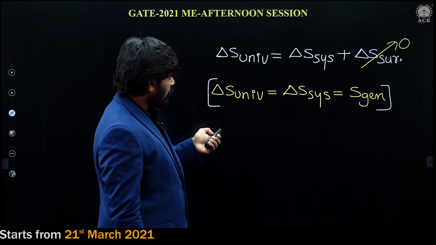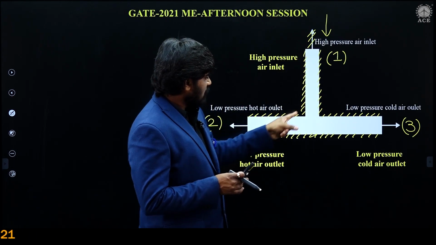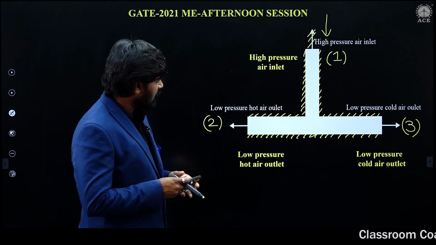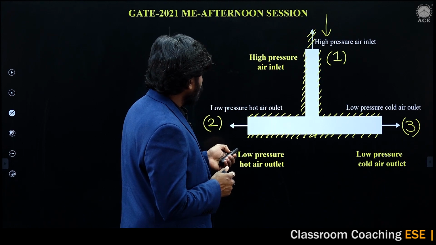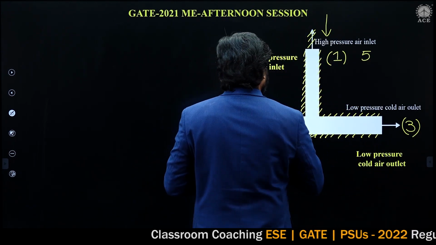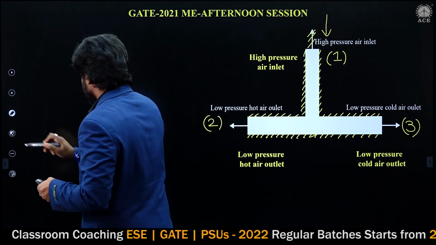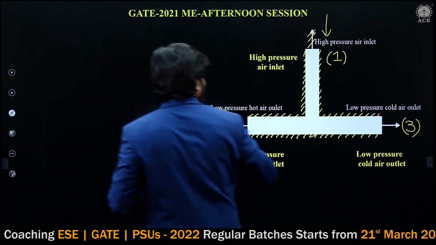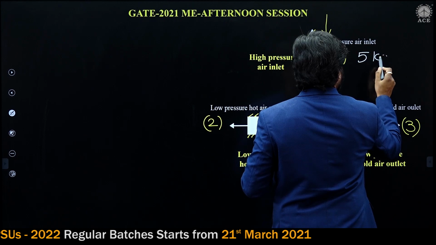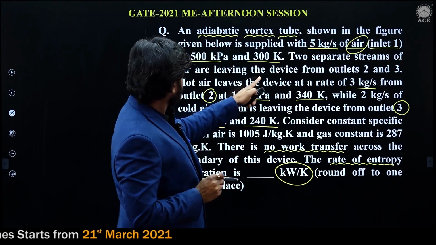During this 1 to 2 process, what should be the mass flow rate? At section 1, 5 kg per second is entering.